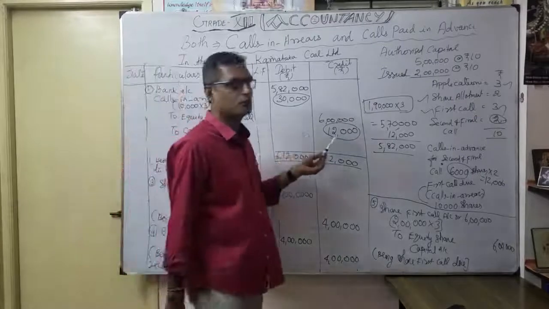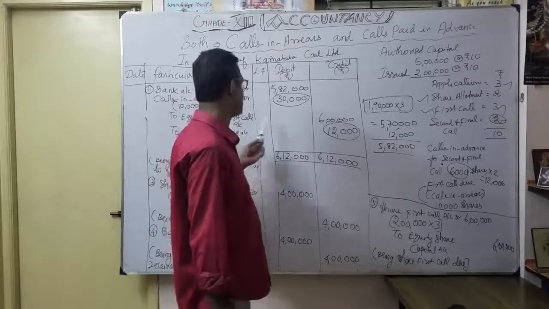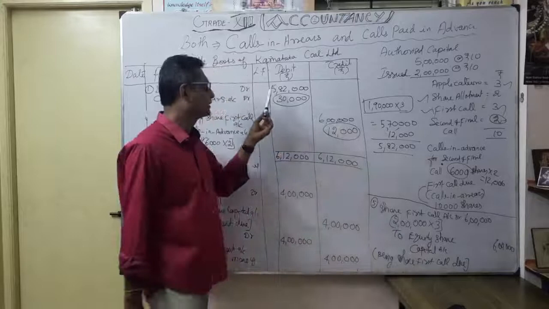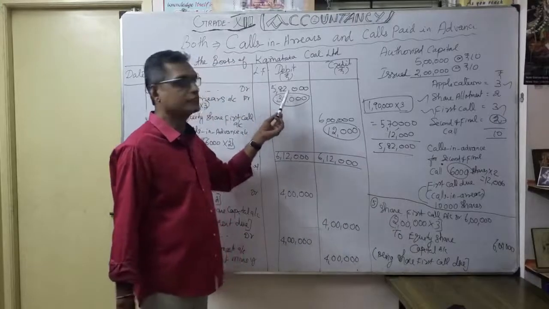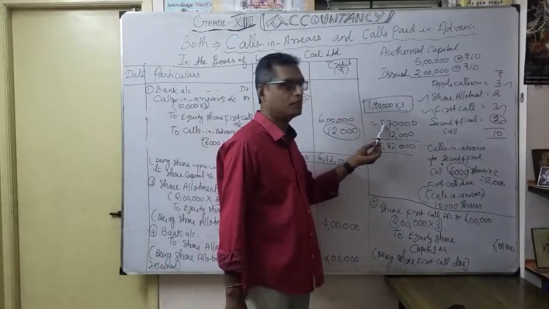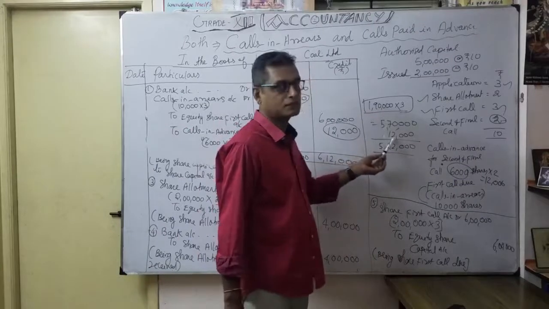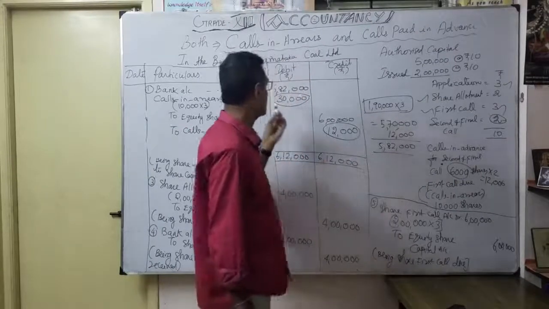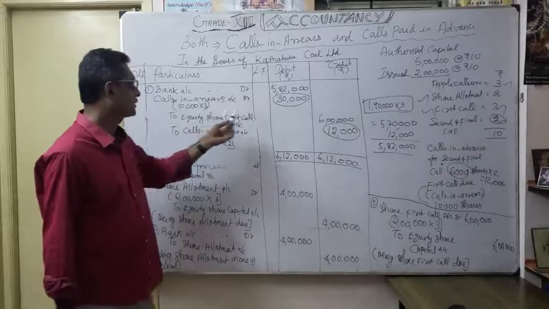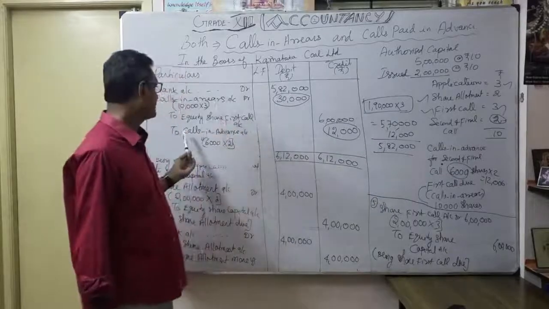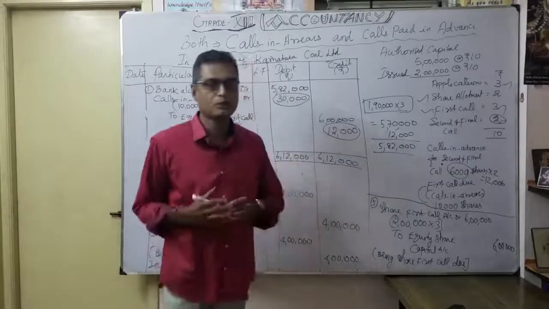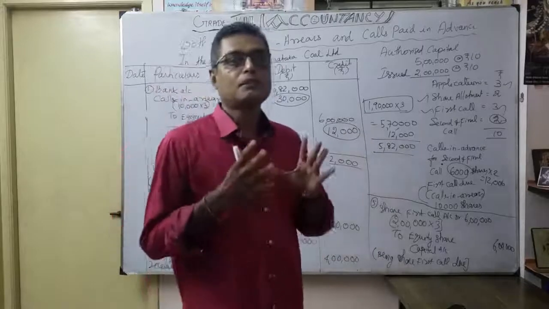Now understood? Actually, how much is the equity share first call? 6 lakh. But received only how much? 5,82,000. This 5,82,000 is inclusive of our first call, then second call as calls in advance. That's why 5,82,000. The 30,000 is calls in arrears account, and on the credit side calls in advance 12,000. Now understood? That's what our first call made.